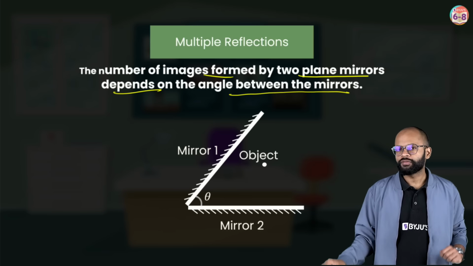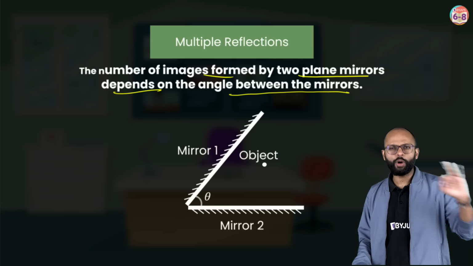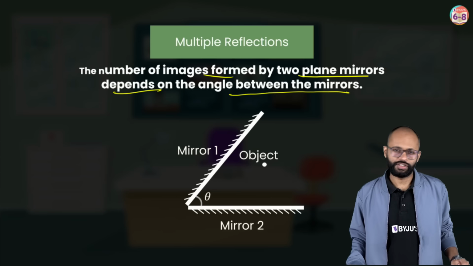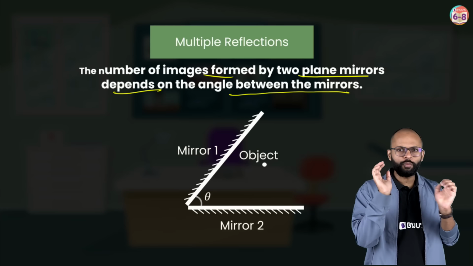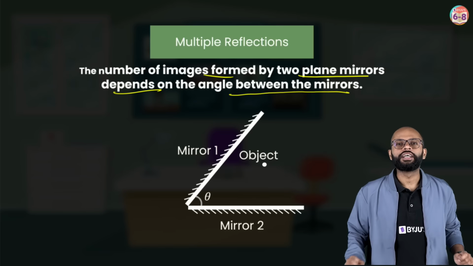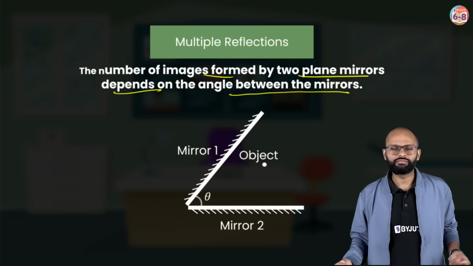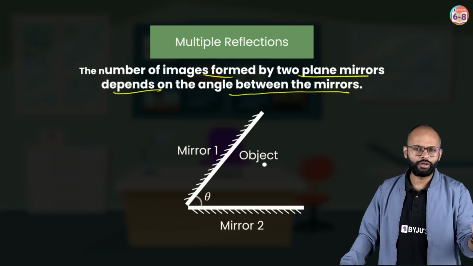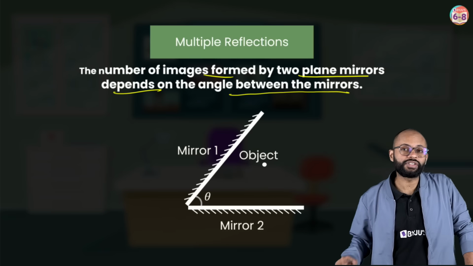If you take two mirrors, and this is an activity, I have done a proper experiential session on this, which I hope you have seen, right? In that session, I told you that if you place mirrors at an angle, you will get multiple images. The formula, everything I told you over there, 360 by theta minus 1. It depends on whether it's even or odd. That's a different thing. But multiple reflections are possible.